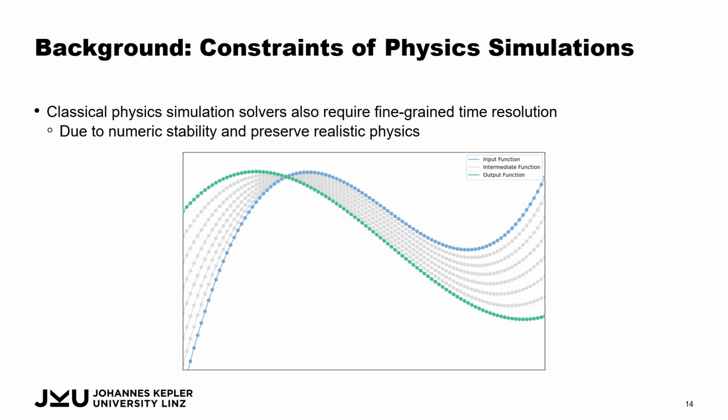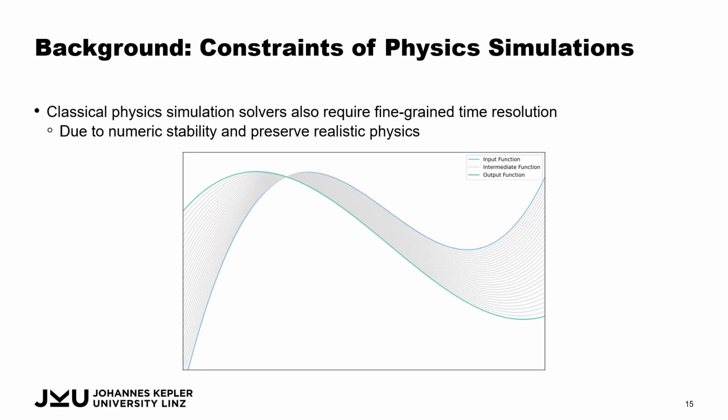And this visualization is not really accurate because the actual timescale that numerical solvers or classical physics solvers operate on is really, really tiny. So it would look more like this, or such that you can't even see it. So it would be like very small time steps. These are typically in the hundreds of thousands of time steps that a classical solver would need in order to make one machine learning step, so to say.